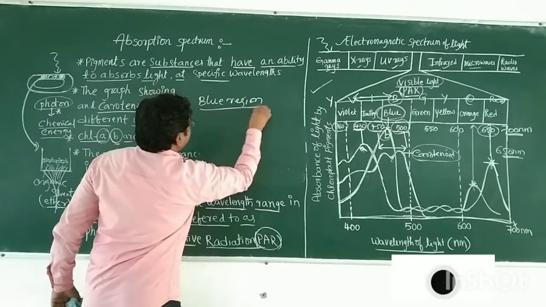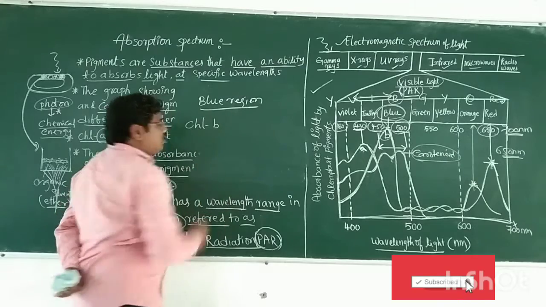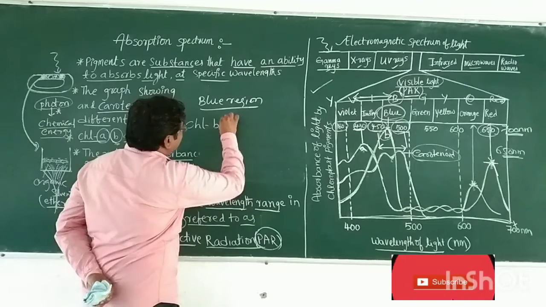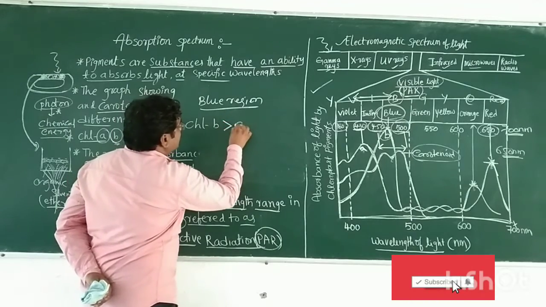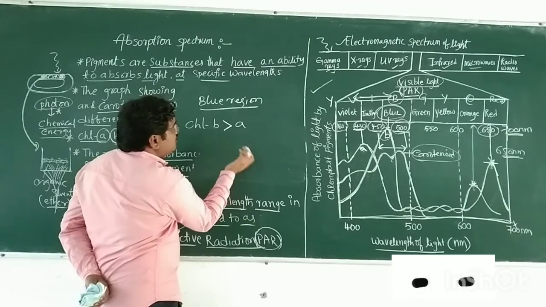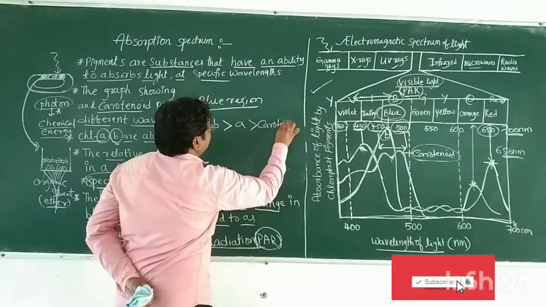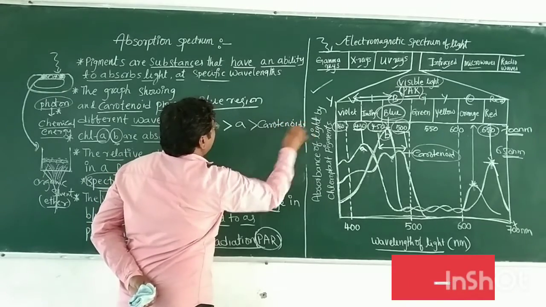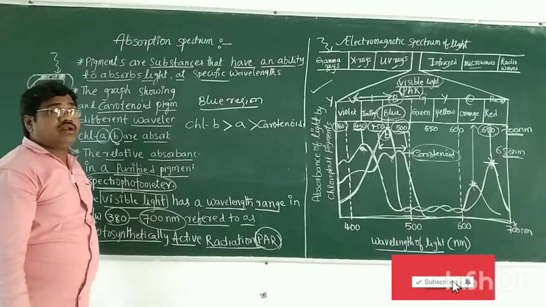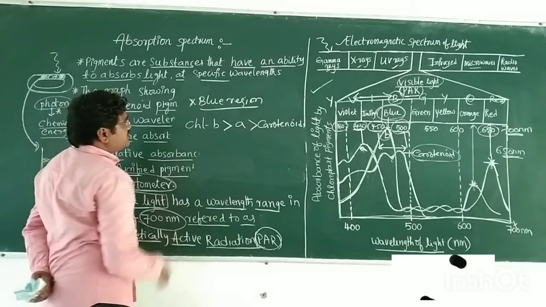Chlorophyll B absorbs more light than chlorophyll A, and chlorophyll A absorbs more light than the carotenoids.